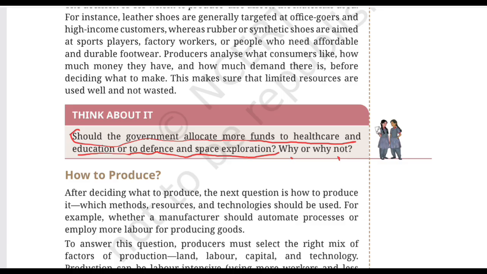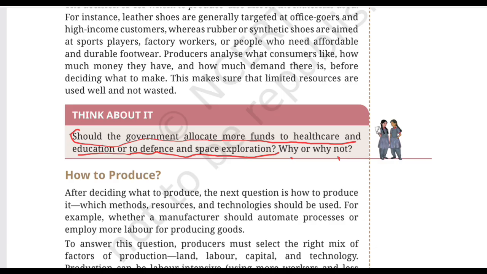So, the government should consider the country's current needs, available resources, urgency, long term benefits, opportunity cost, and national priorities. A balanced and evidence based allocation of resources would be important rather than simply choosing one sector and ignoring the others.